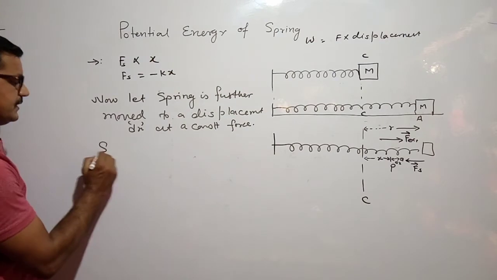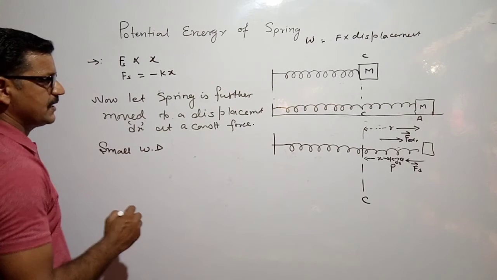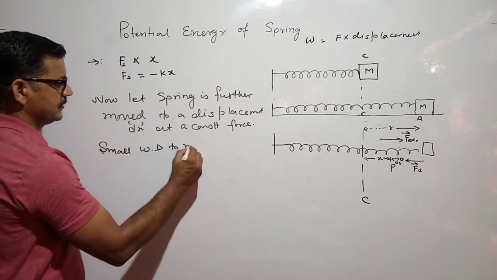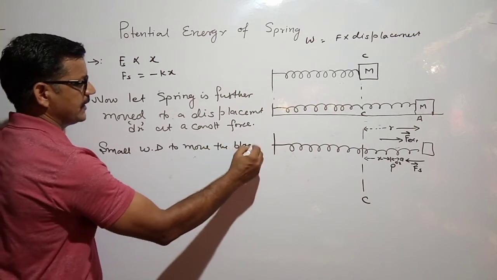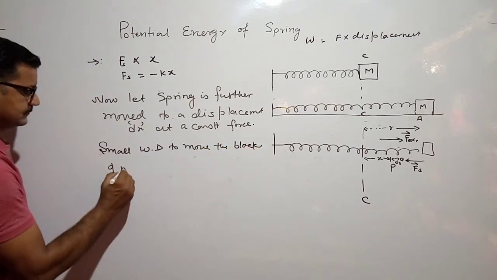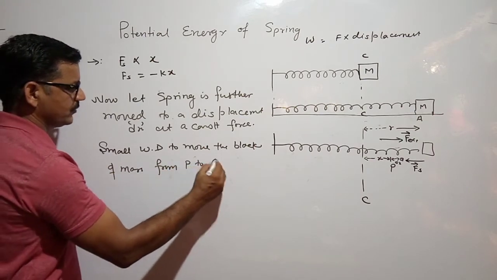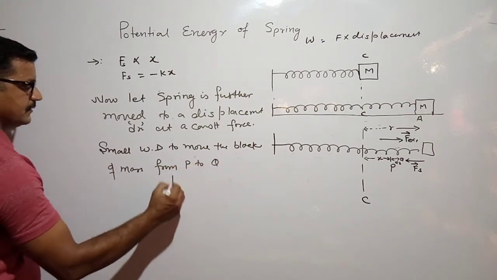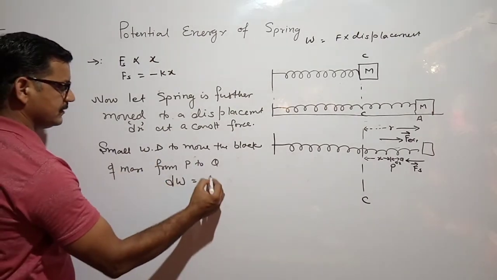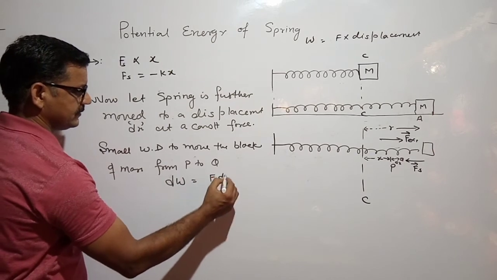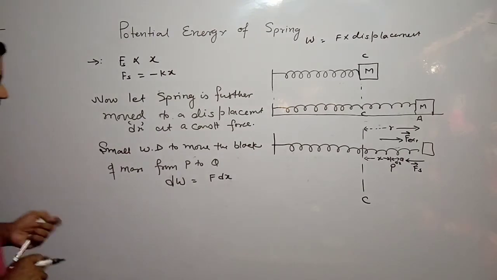So in that time we do a small work. The small work done to move the block of mass from P to Q is represented by dW, equal to F dx, that is, the product of force and displacement.